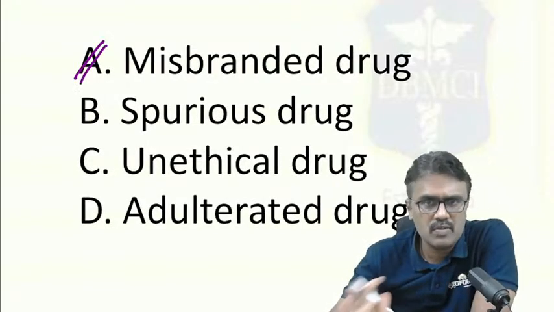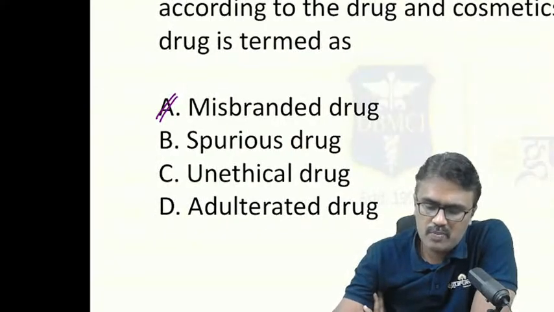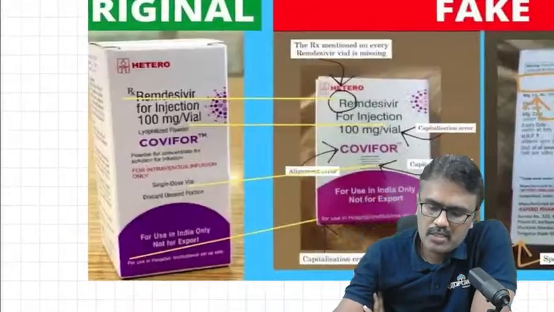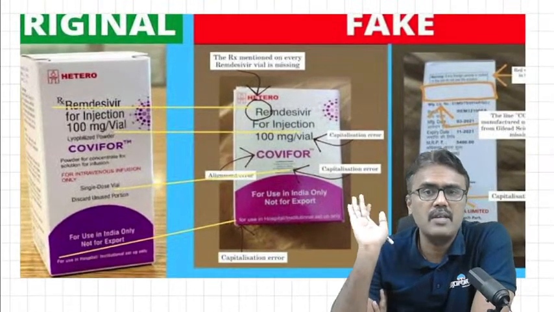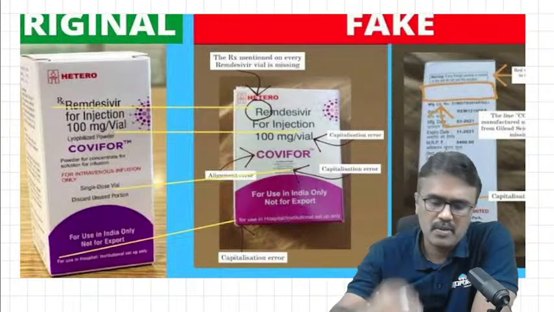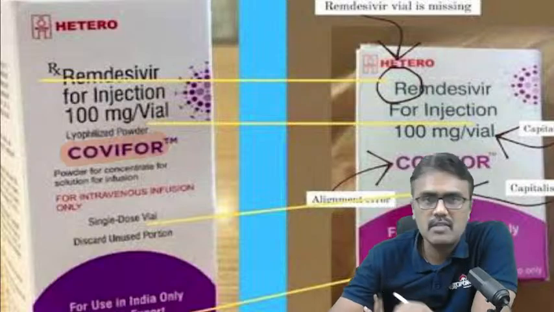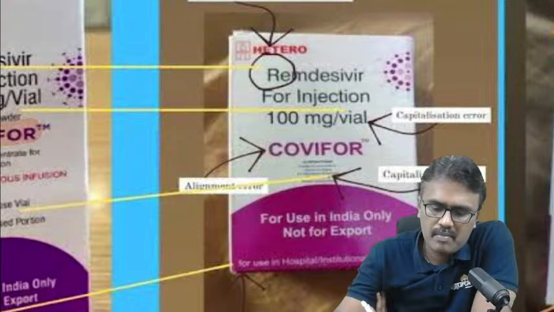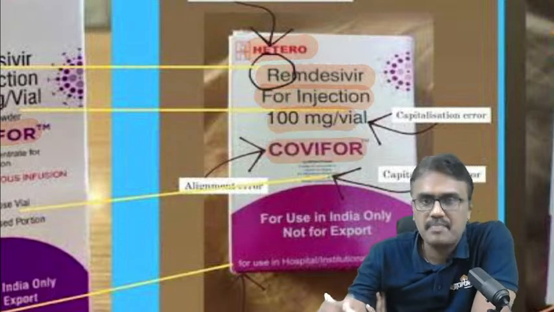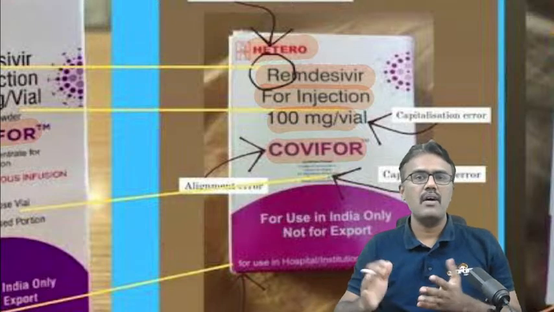It's a repeatedly asked question. It's not the same question, but it has already been asked in your exam. What is a spurious drug? I think this question came because during the second wave, we had to face spurious drugs. Suppose a drug company called Hetero produces remdesivir. A fake company started synthesizing the same drug with the same brand name, same drug name, everything the same. So it's like a duplicate, but it will not work.